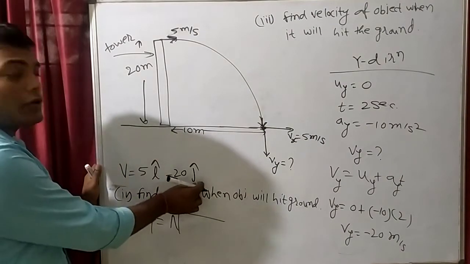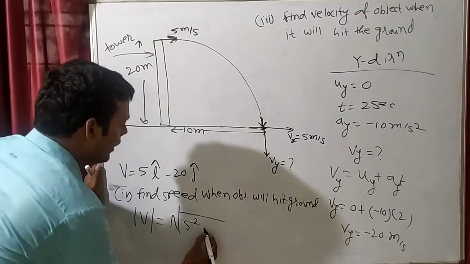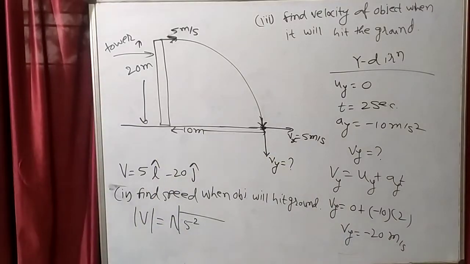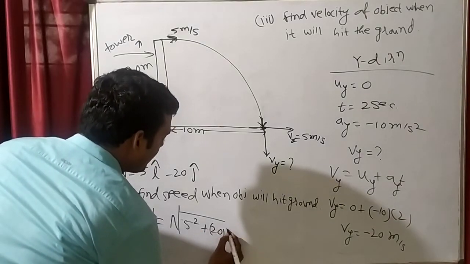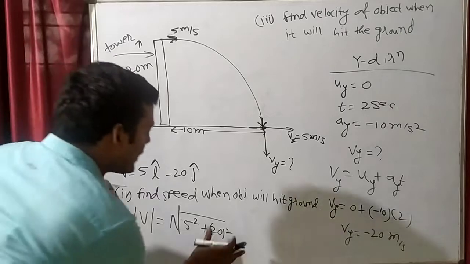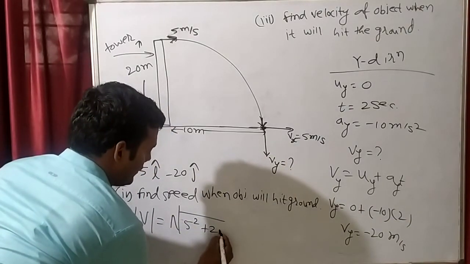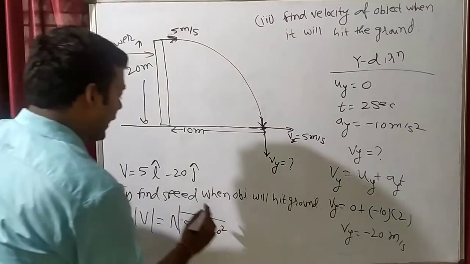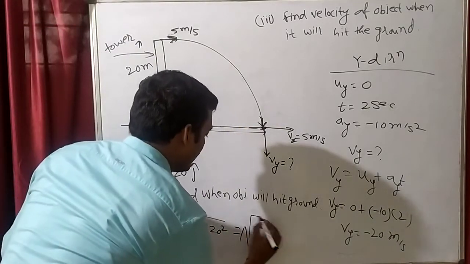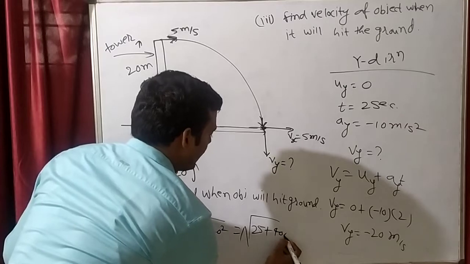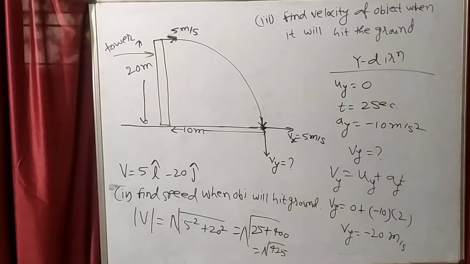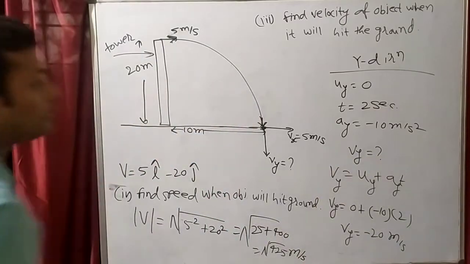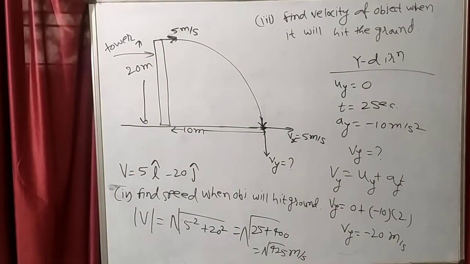Square of the coefficient of i cap plus square of the coefficient of j cap, so square of 5 plus square of 20, right? I will take only magnitude, I am not interested in sign. So what will this be? 25 plus 400. So this will be 425. So this will be the answer. Answer will come obviously in meter per second. Velocity unit is meter per second.